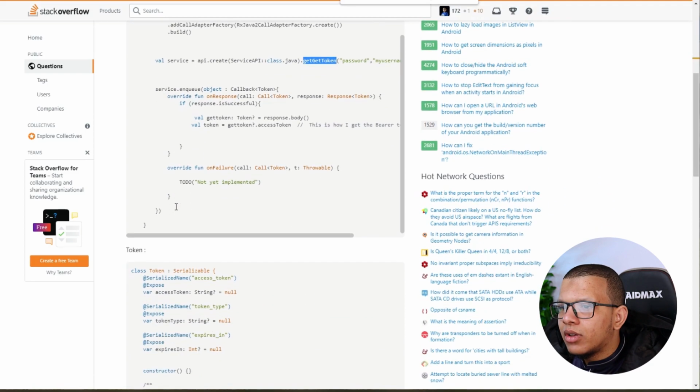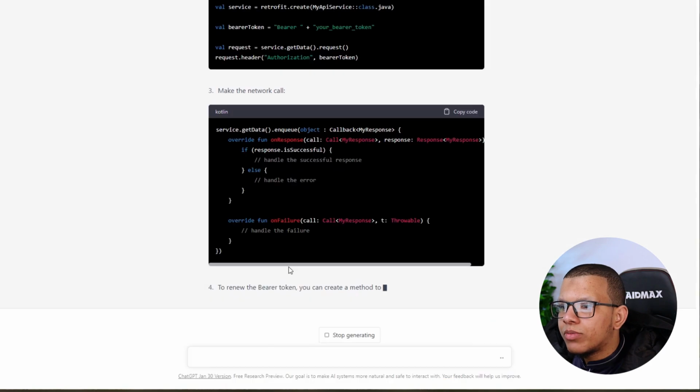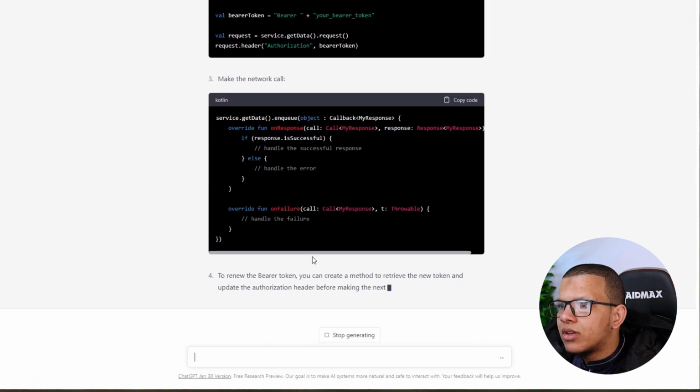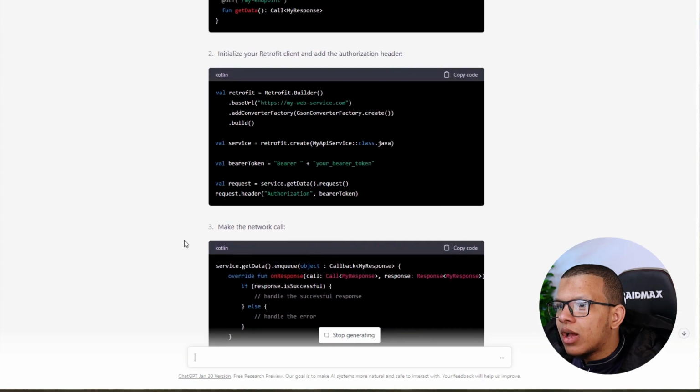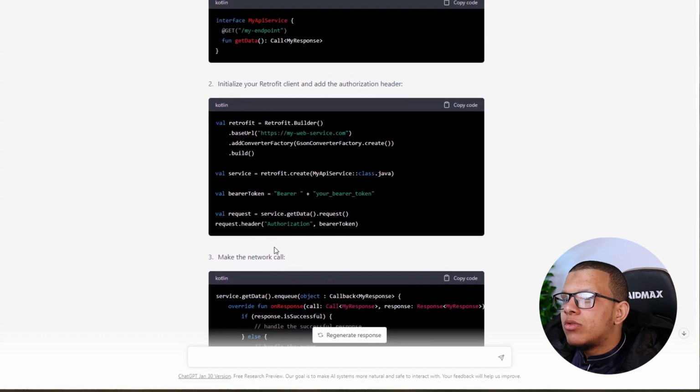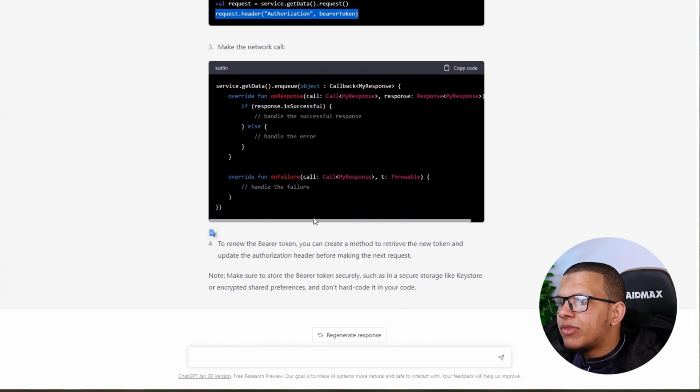Get token. Oh, okay. So now ChatGPT is asking to renew the token. I didn't ask for the renewing. Yeah, exactly. Here is how you can use it and request with authorization. So the part here is missing. He didn't understand where to put it, but yeah, this is one thing.